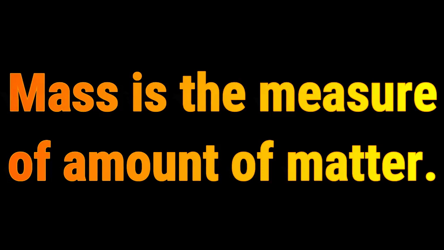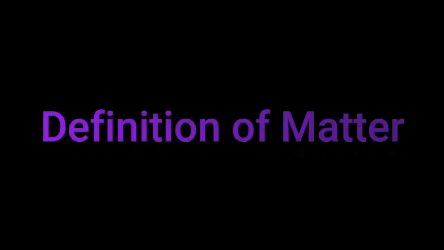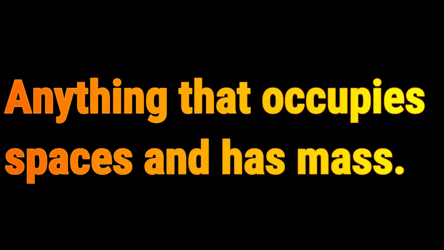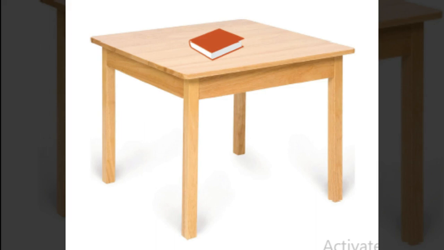Already we studied this in the first unit. So mass is a measure of the amount of matter. The definition of matter: matter is defined as anything that occupies space and has mass. Now let us see what are the matter.